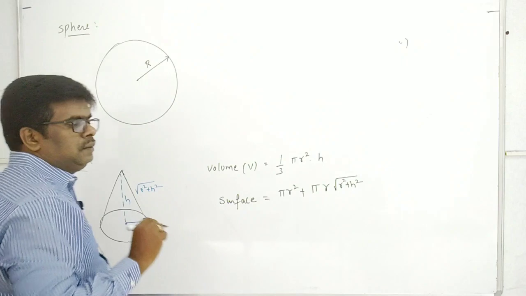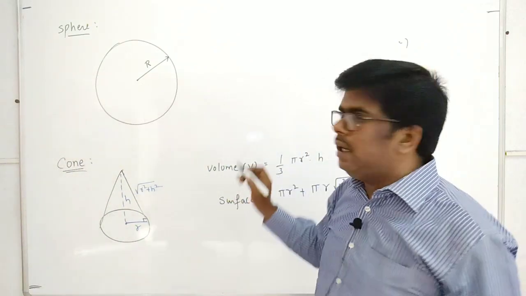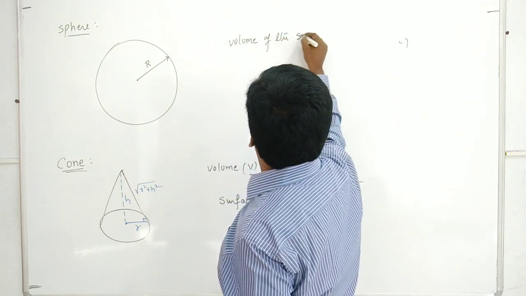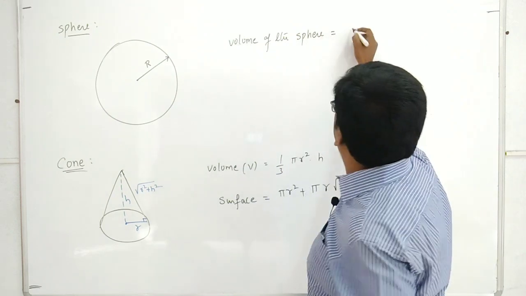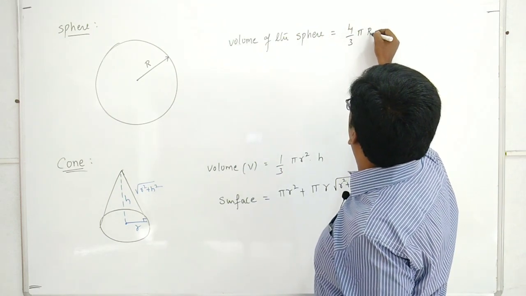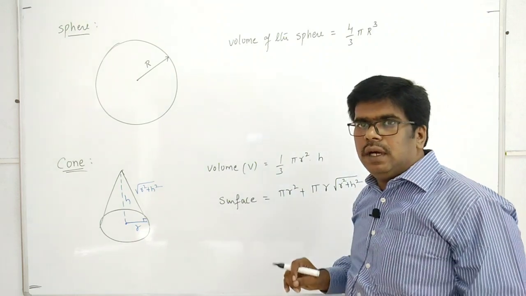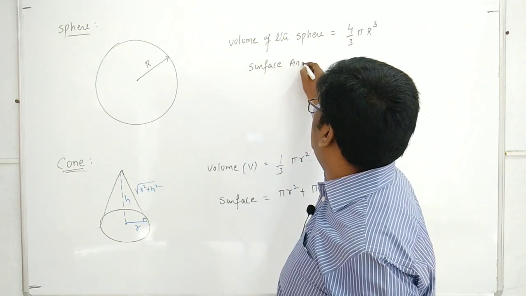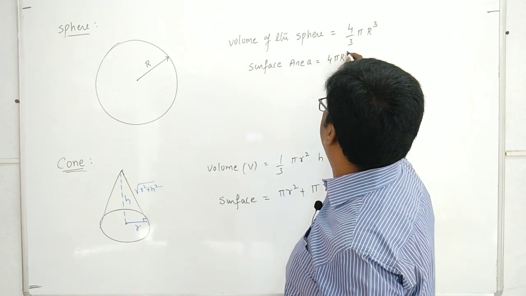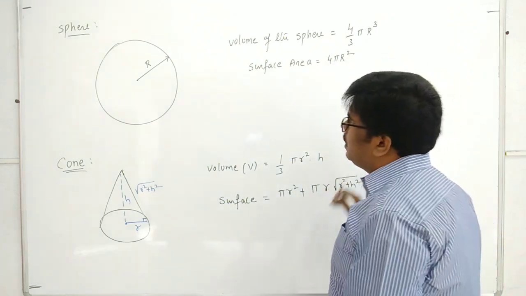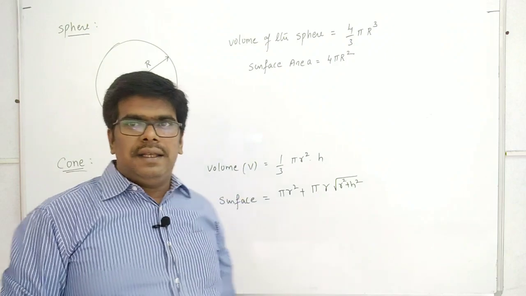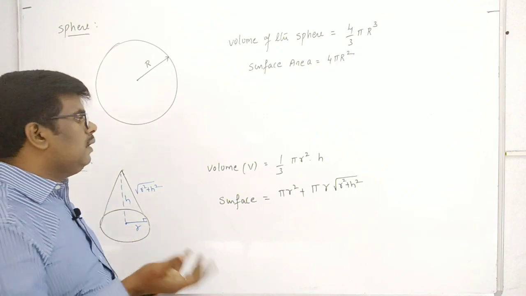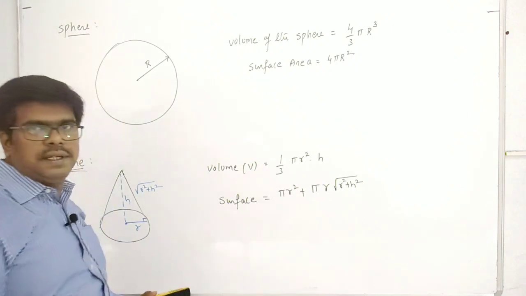The volume of the sphere is 4 by 3 pi r cube, and its surface area is 4 pi r square. So these are the related formulas for the sphere. We have to know them, as these formulas will frequently be used while learning some concepts in physics.